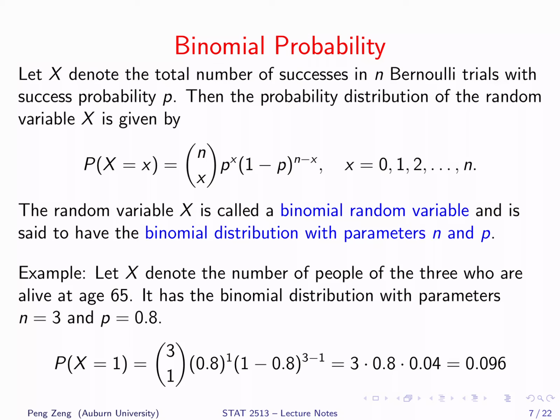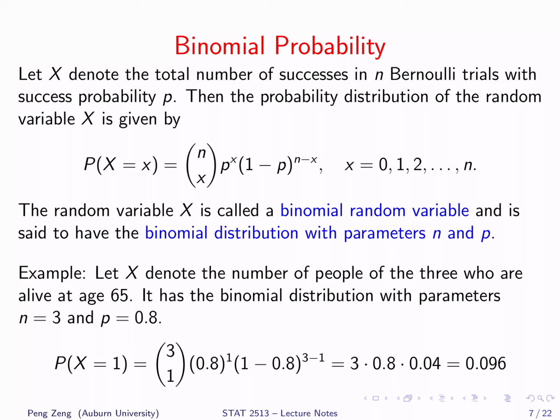Let X denote the total number of successes in n Bernoulli trials with success probability p. Then the probability distribution of X is given by this formula. It states the probability of X equals x. Notice that the possible values of x are 0, 1, 2, up to n.